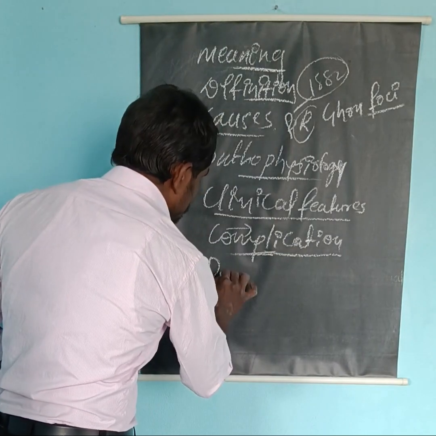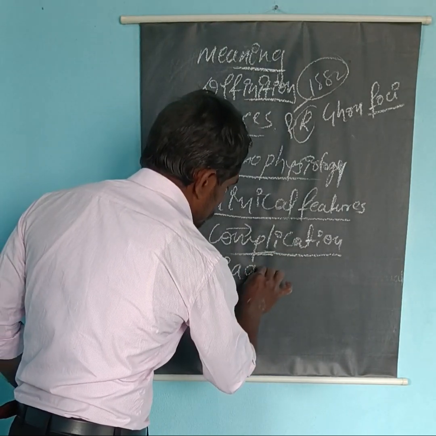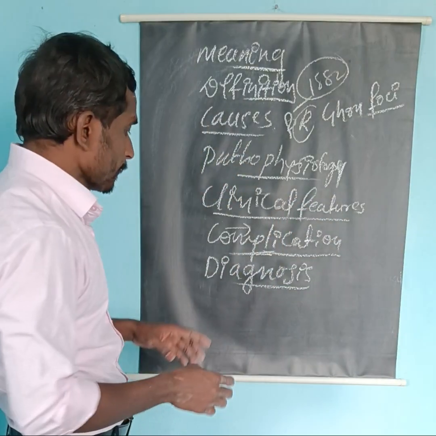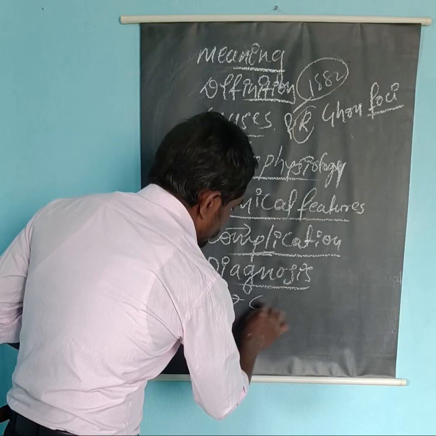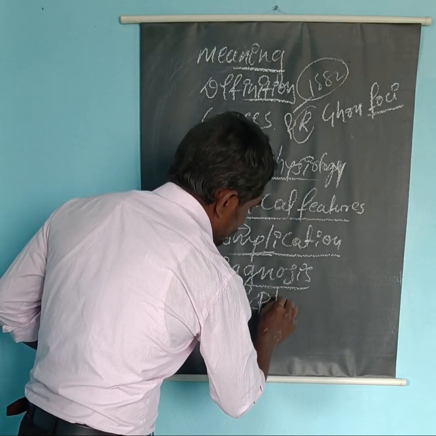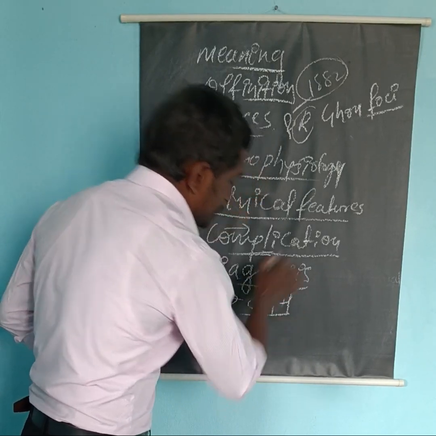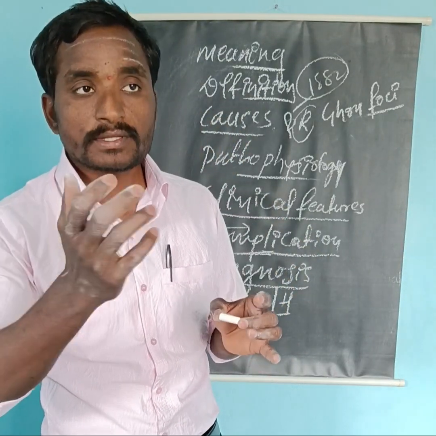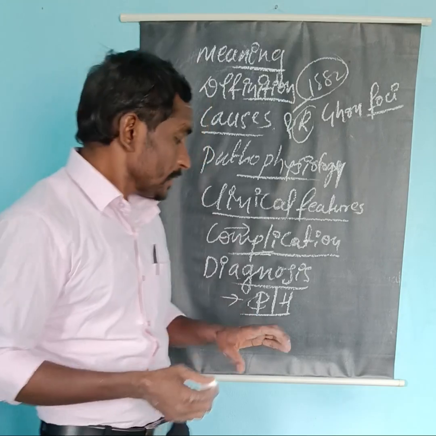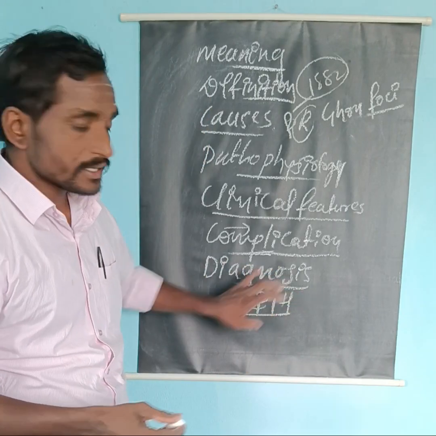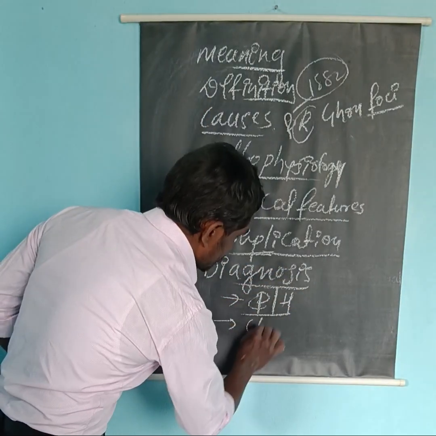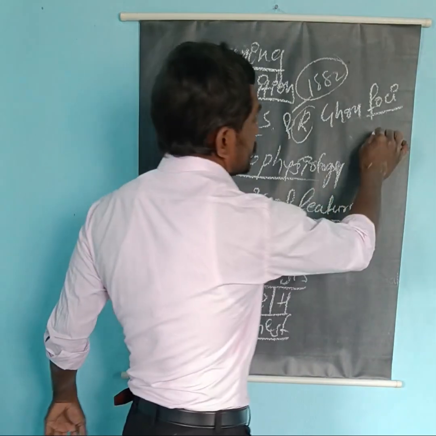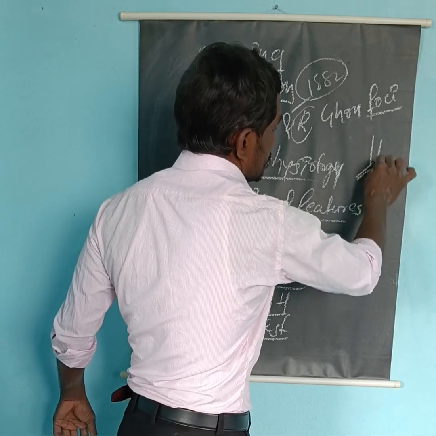Now come to the diagnostic studies. Diagnosis. The first one is physical examination and history taking. Physical examination and history taking is very important. By the appearance alone we can diagnose persons suffering from tuberculosis. Then next is the chest X-ray. What happens in tuberculosis?